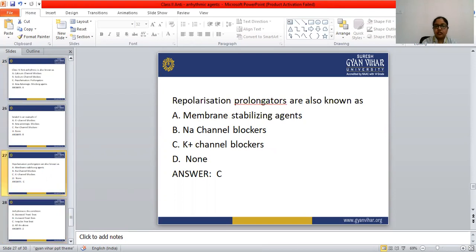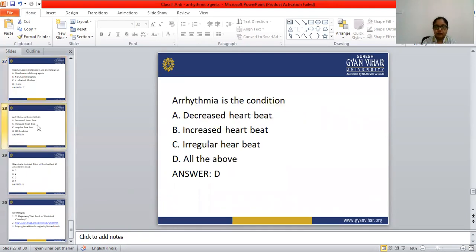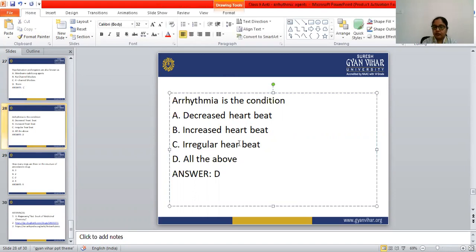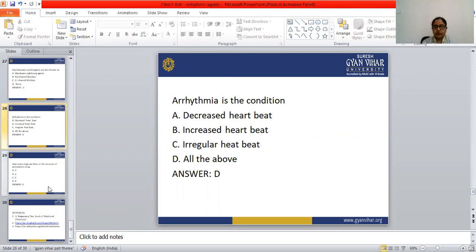Repolarization prolongators are also known as potassium channel blockers. Potassium channel blockers is the correct answer. Arrhythmia is the condition of decreased heartbeat, increased heartbeat, irregular heartbeat, all the above. So the correct answer is all the above.